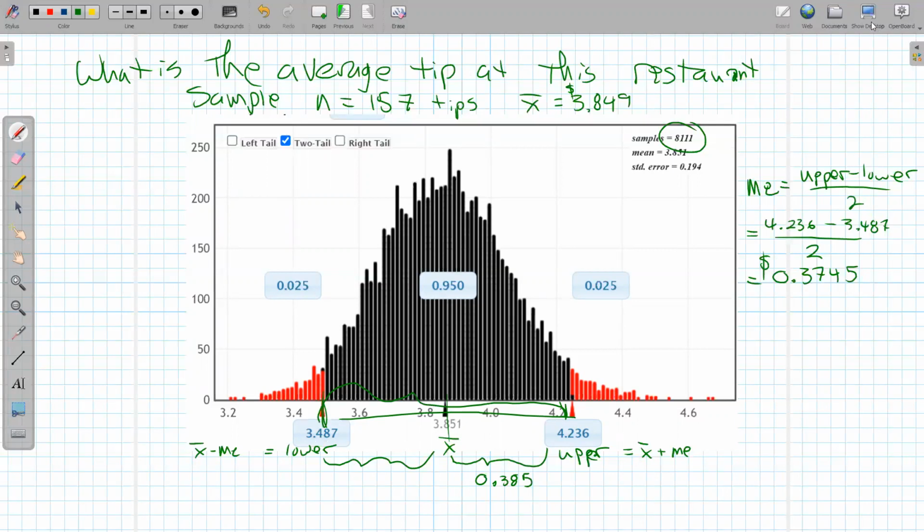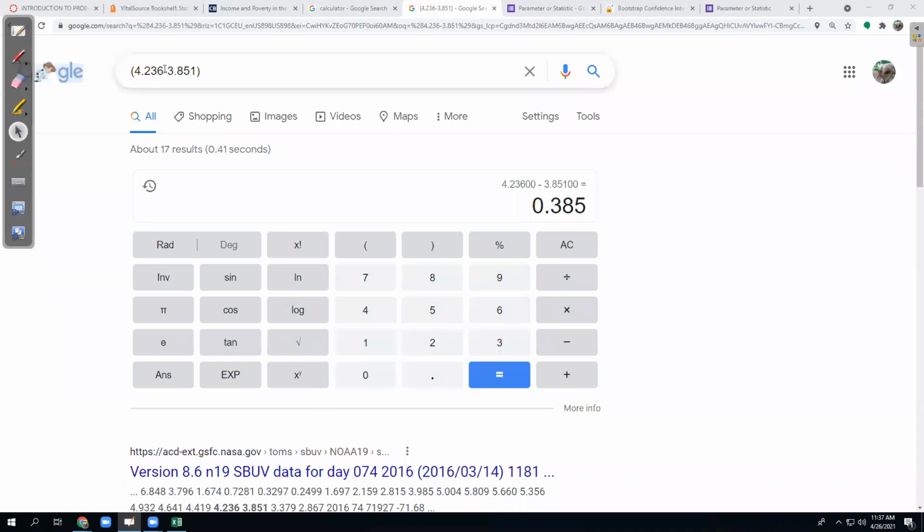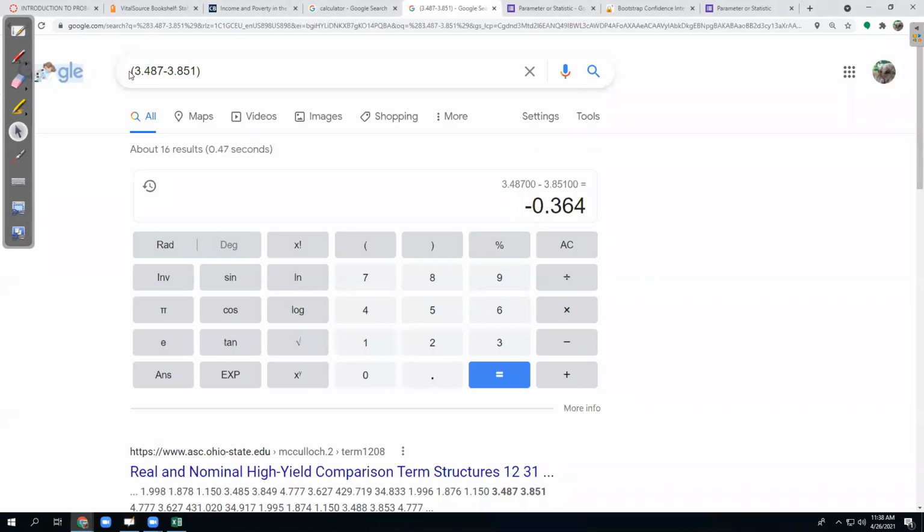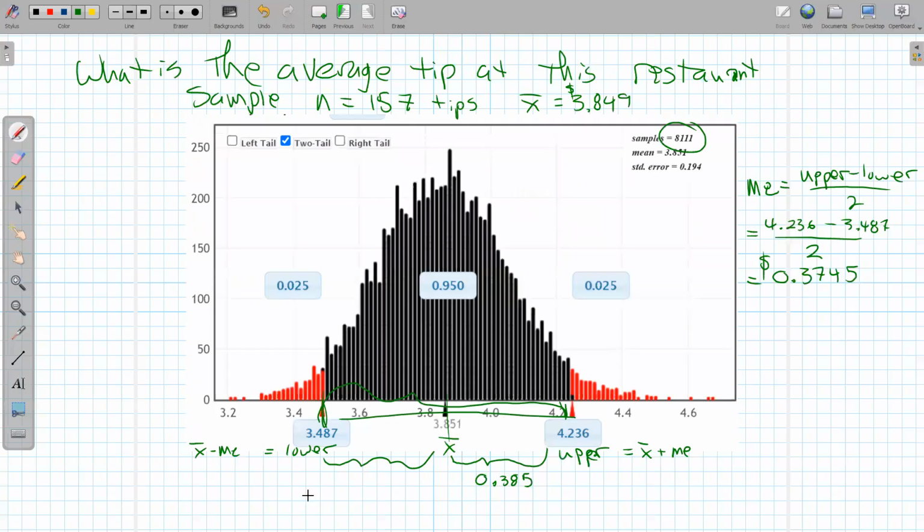If we double check that, the lower is 3.487, so on the other side it's 0.364. So that's one thing about these simulations. They're almost never symmetric. So then the question is, which one do we use for the margin of error? Is it 0.364, is it 0.385, or is it 0.3745?